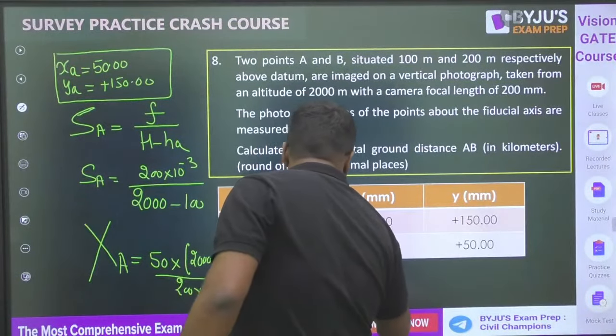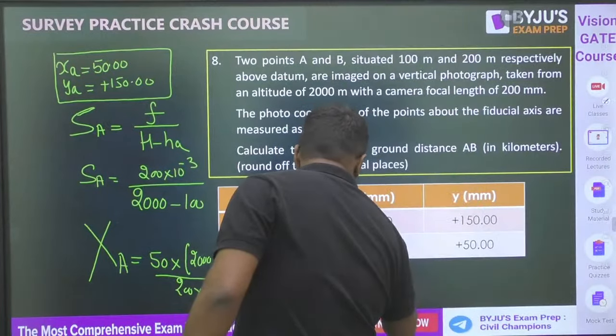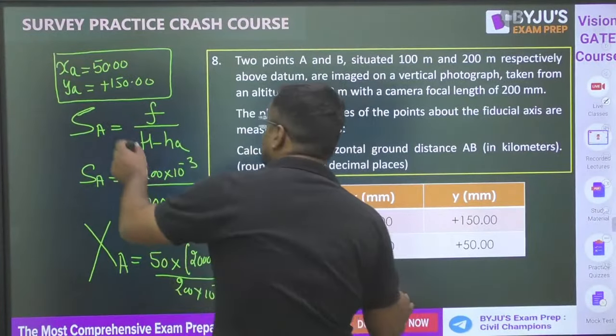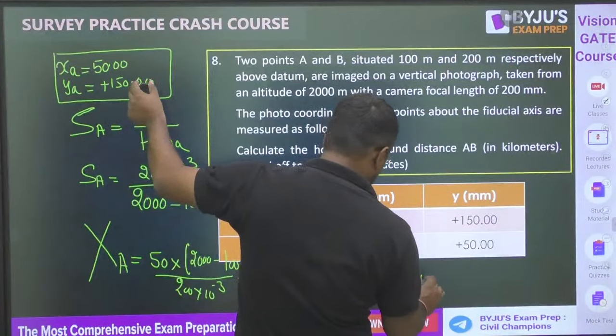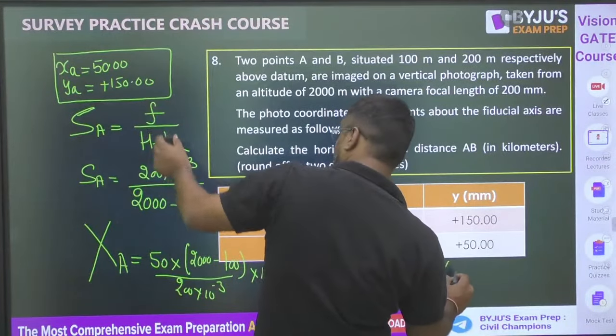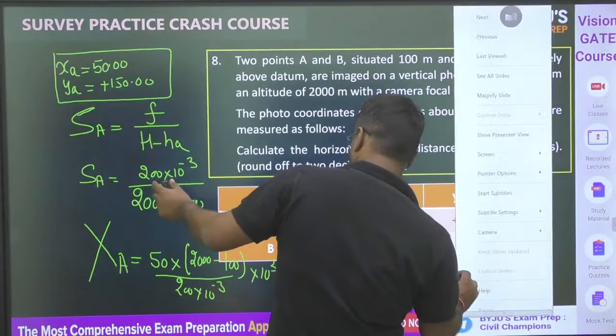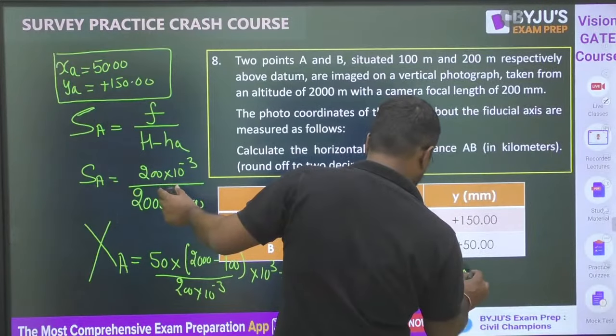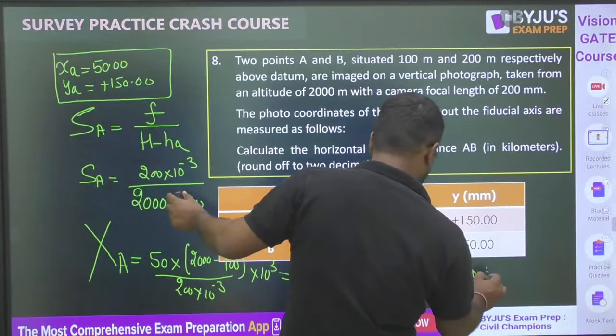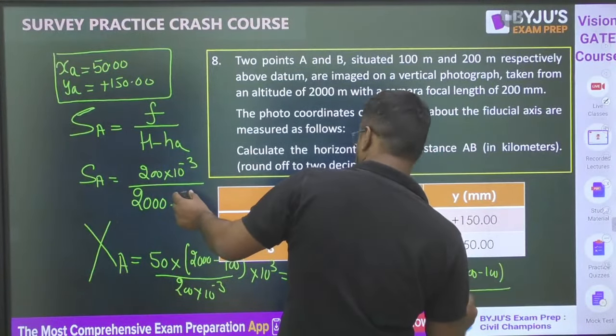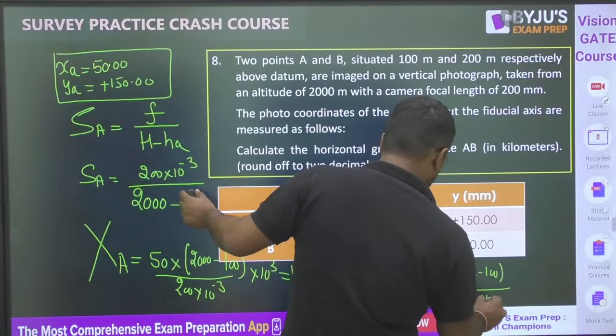475. Similarly, what is the ya? This capital ya is the ground coordinate, 150 into scale. Scale is 2000 minus 100 divided by 200 into 10 to the power minus 3.